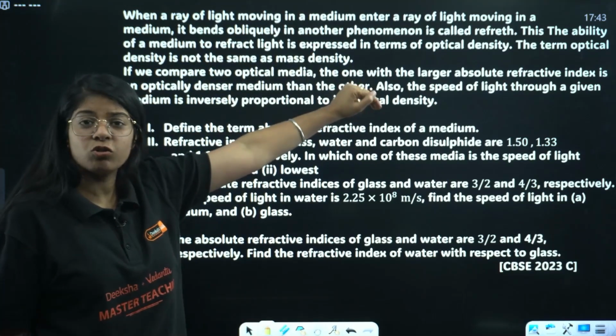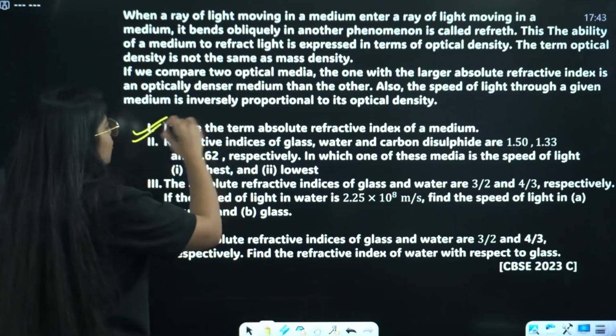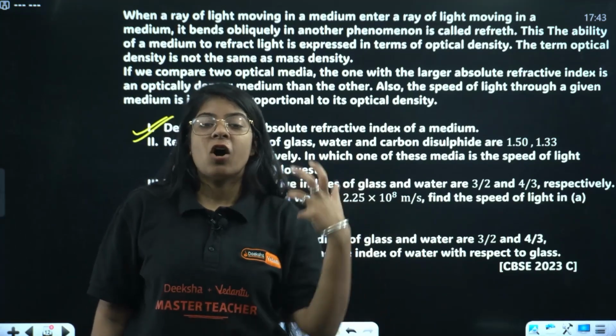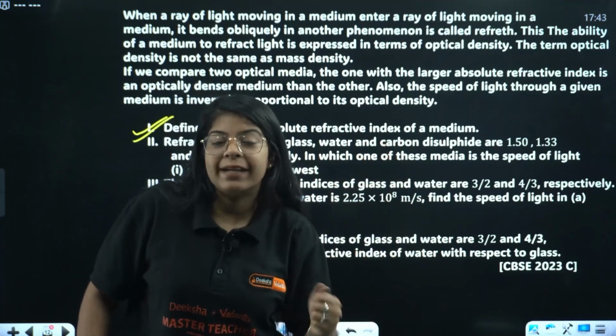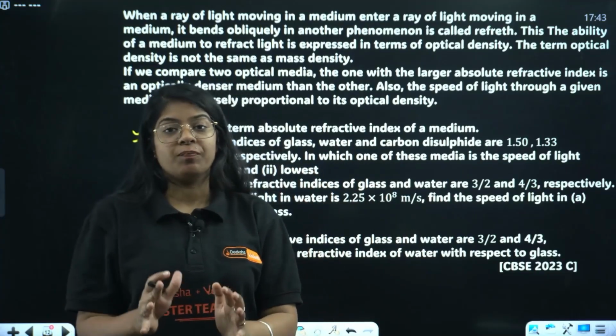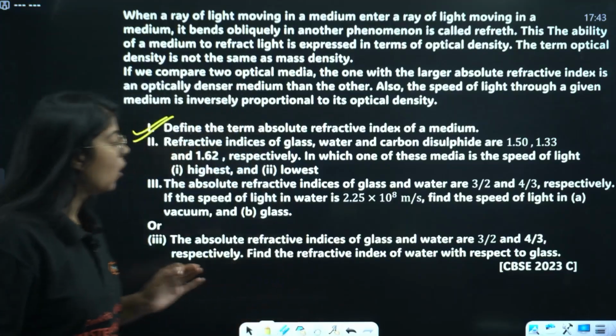So I can just go through the paragraph if you don't know the exact definition. Although the exact definition is very simple: the refractive index of a medium, or the ability of a medium to bend the light towards or away from the normal with respect to vacuum, is called the absolute refractive index of that medium. Then, okay.